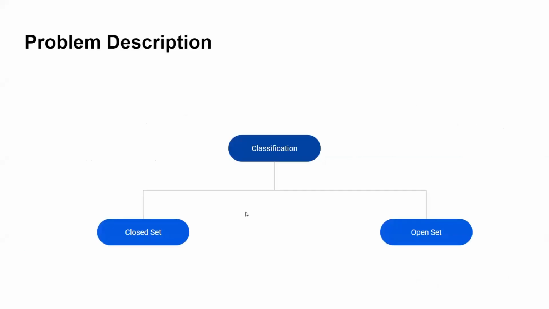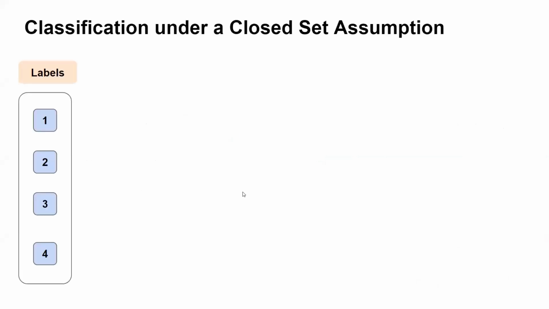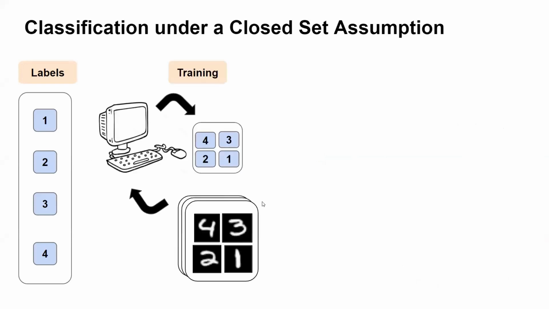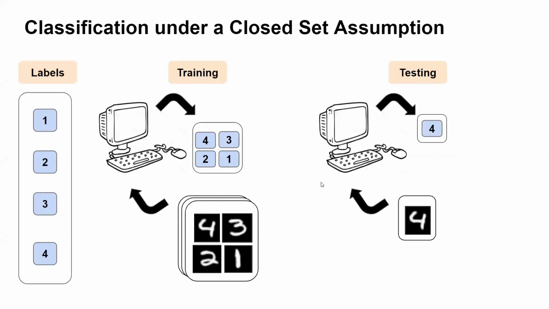We consider classification with two sets of assumptions. Under a closed set of assumptions, we have some domain knowledge and we choose our classes accordingly. We train our classifier using data from those classes and read its labels. During testing, we expect our data to come from those classes.